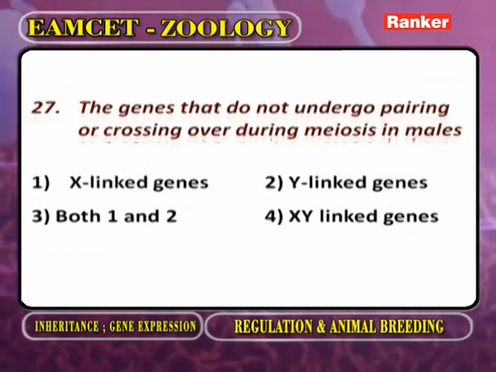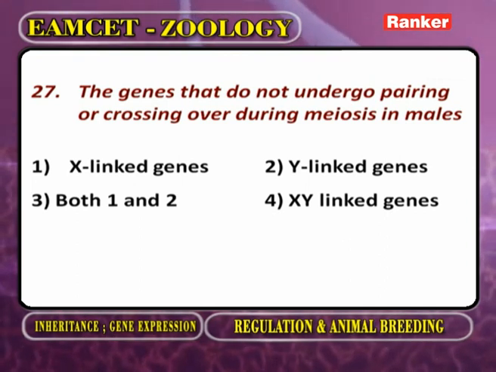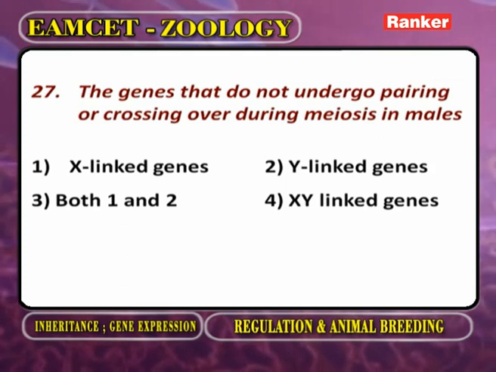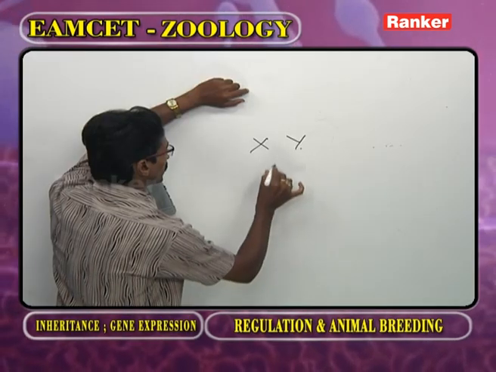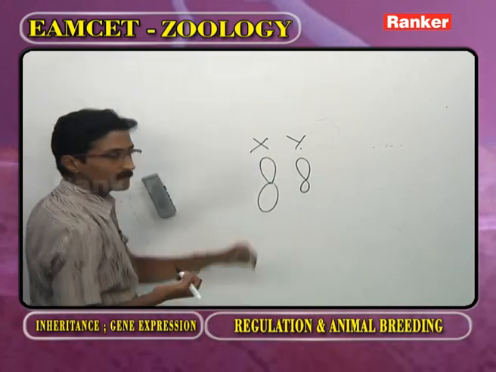Next question. The genes that do not undergo pairing or crossing over during meiosis in males. Now, as we observe the male animal, there is an X chromosome and a Y chromosome.